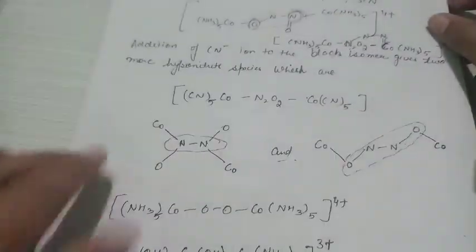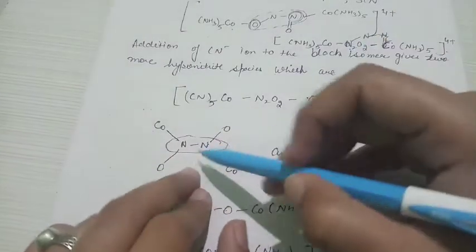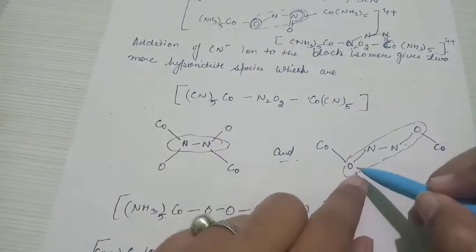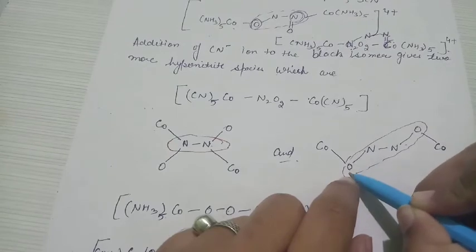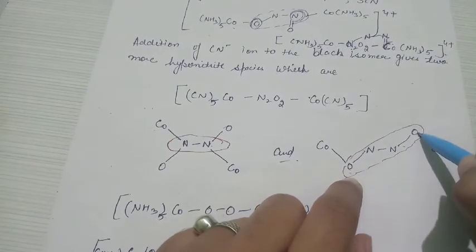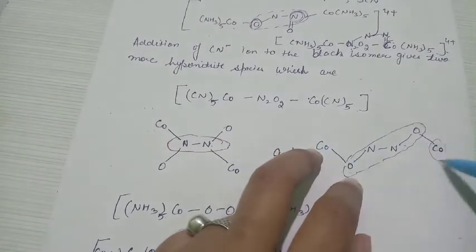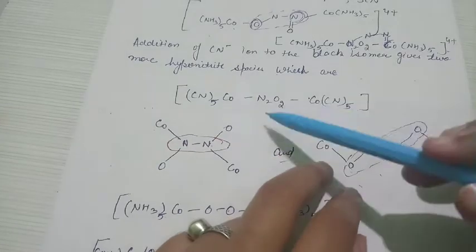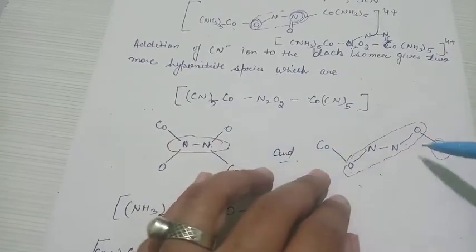Another possible linkage of NO2 is where both nitrogens act as donor atoms, or oxygen acts as a donor atom in order to attach with the two cobalt atoms. That's why these structures are important, because different linkages are possible.